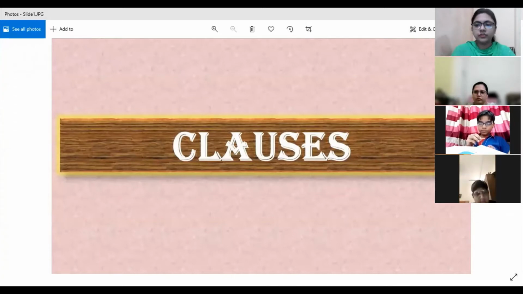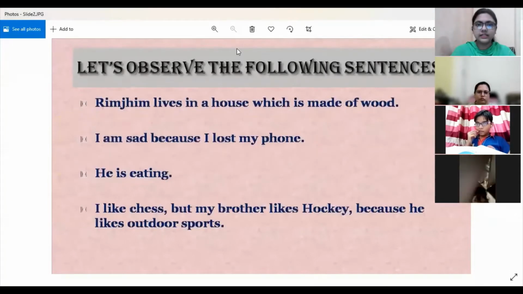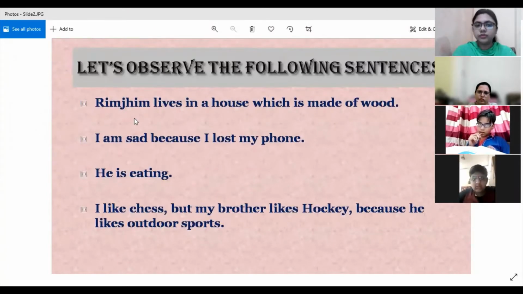Before getting into the details of the chapter, I want you to have a look at these sentences and observe. The first sentence says, "Jim lives in a house which is made of wood." Then, "I am sad because I lost my phone." "He is eating." "I like chess, but my brother likes hockey because he likes outdoor sports." I want you to find out the subject and finite verb in these sentences.